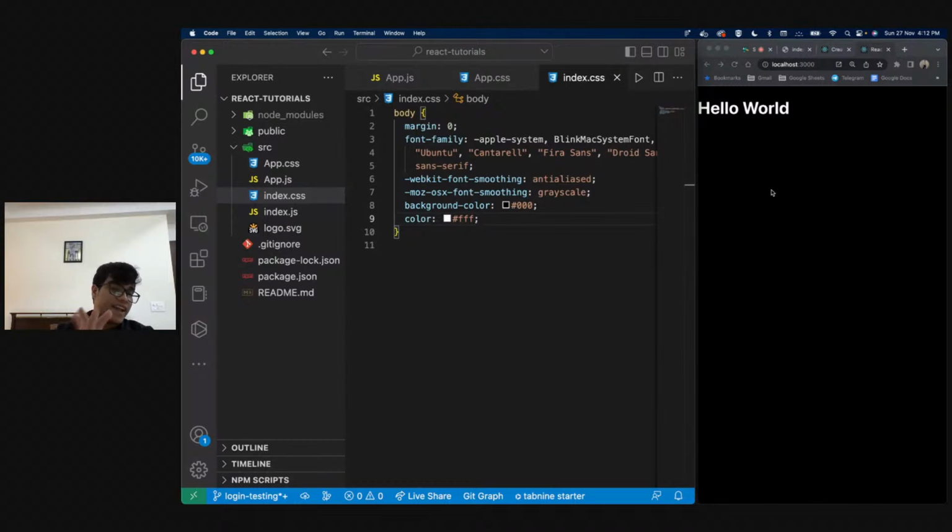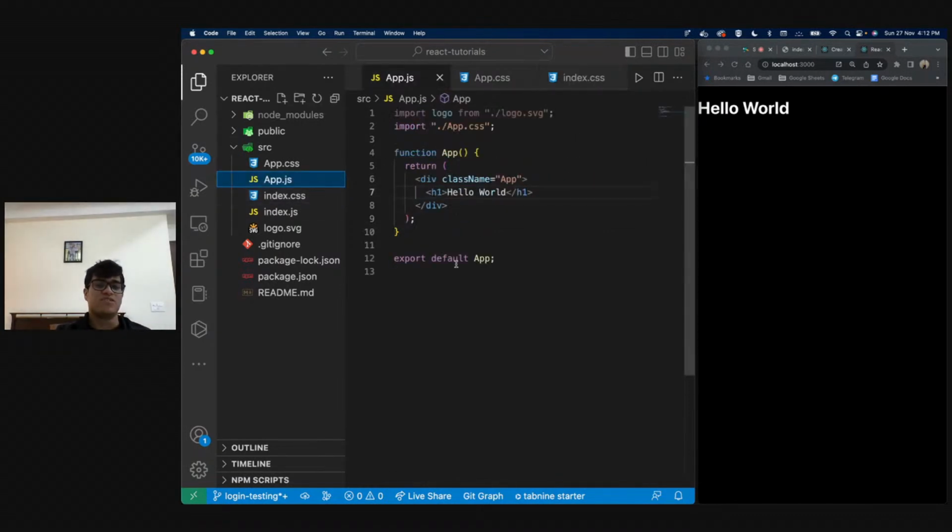Exactly how we are reducing the lines of code in our JS files, we will be reducing the lines of code in our index.css file. You can have one CSS file which has every styling, but that destroys the entire point of using React. So now every component will have its styling separately. So let's make our first component.